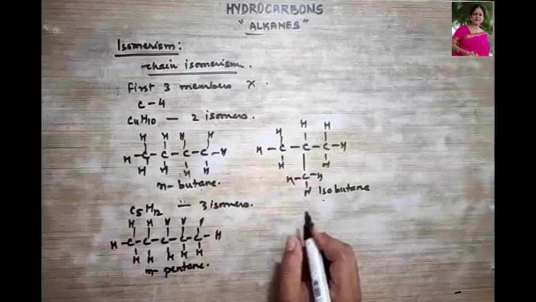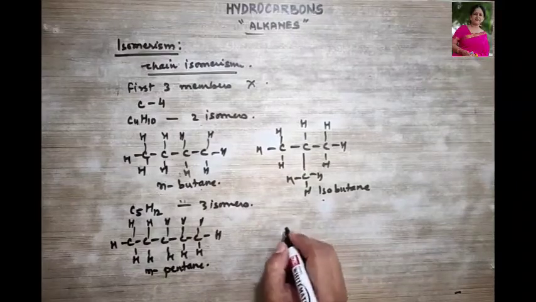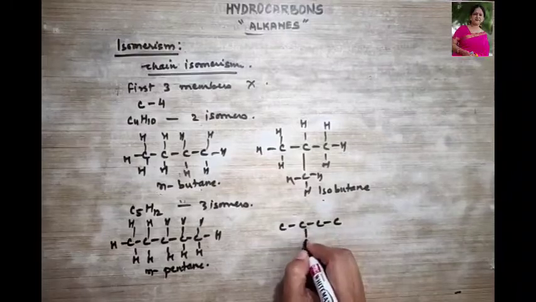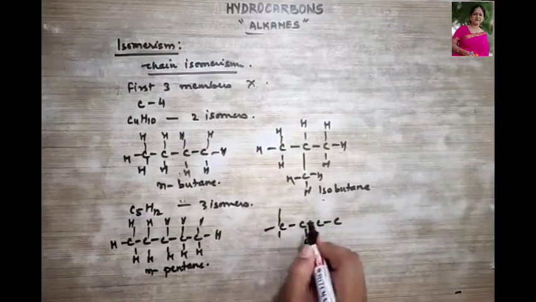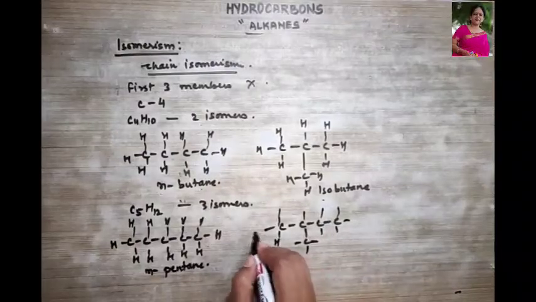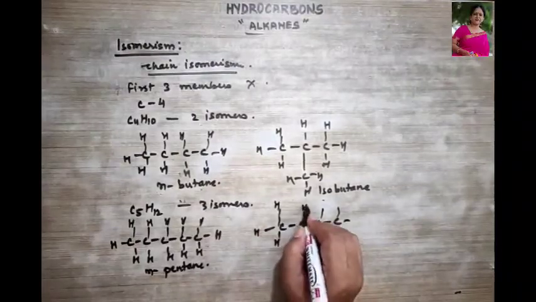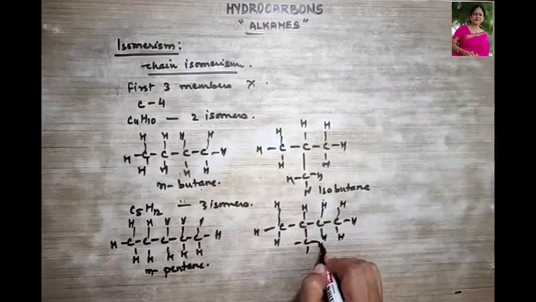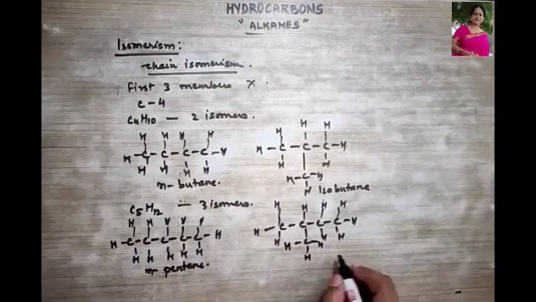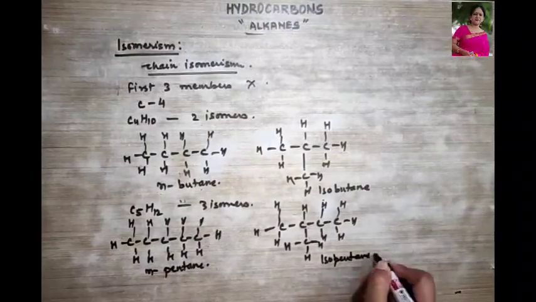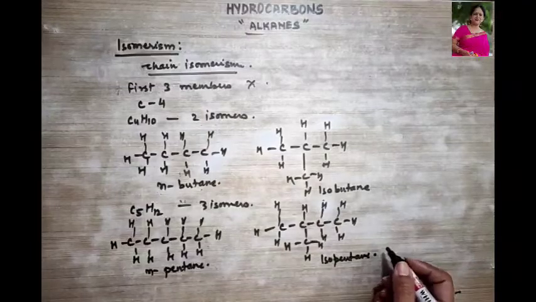Then isopentane. How are we going to draw isopentane? 1, 2, 3, 4, say 5 over here. This is your isopentane. And what is the third isomer?